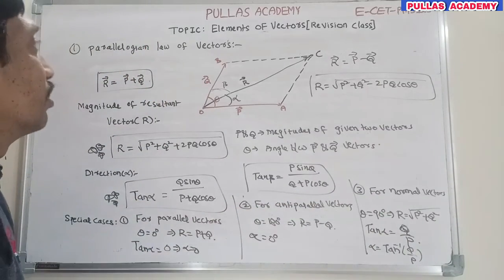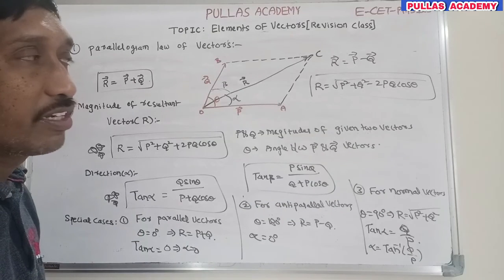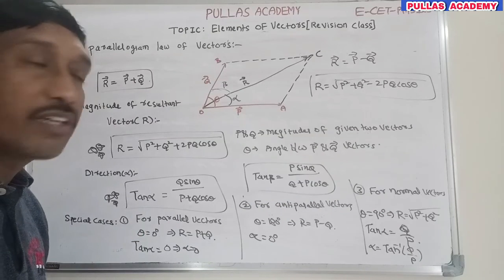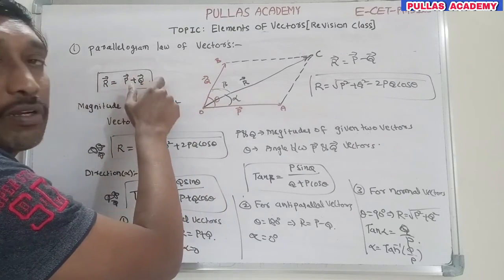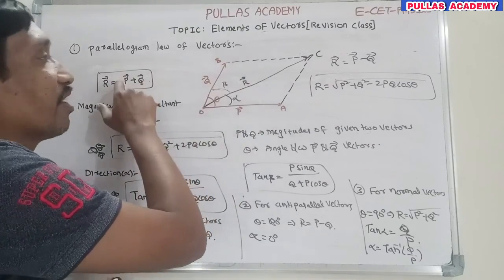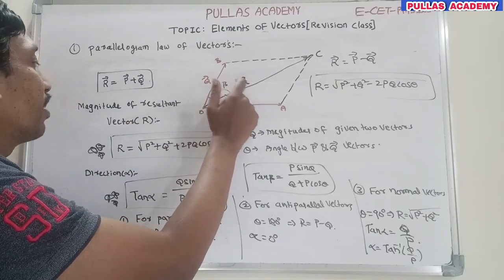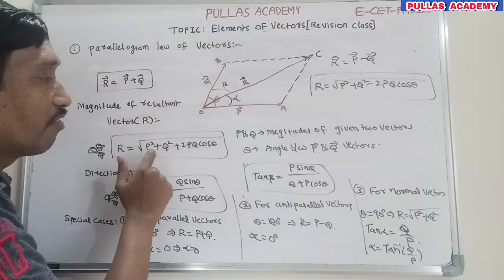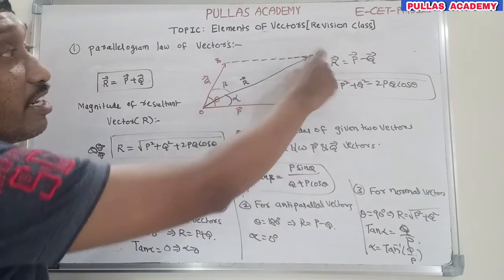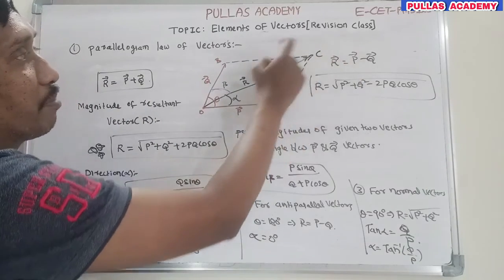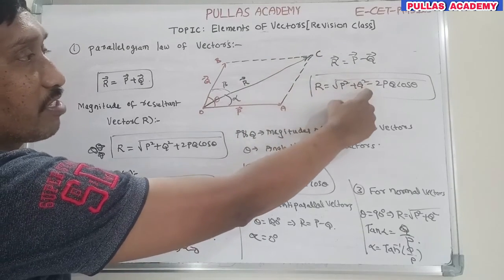This is about the parallelogram law of vectors. According to the statement, r bar is equal to p bar plus q bar, the resultant vector lies along the diagonal, and its magnitude is also indicated by the diagonal. This is the formula, this is the direction, and these are the special cases. In case of subtraction of two vectors, based on the parallelogram law of vectors, this is the expression.